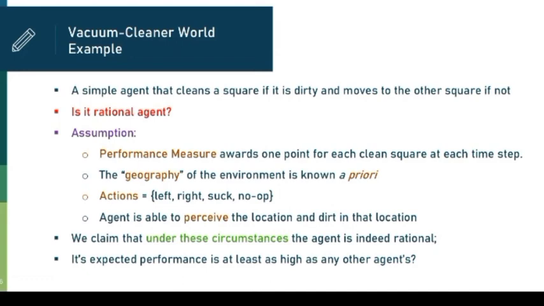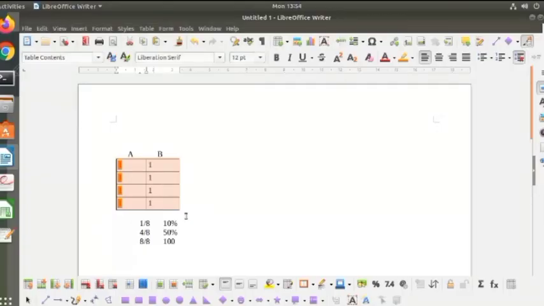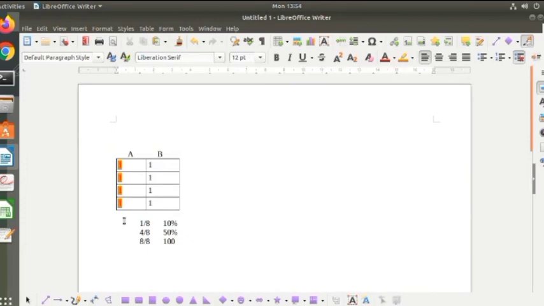So if you know the background, if the agent is knowing the environment properly, the task environment, the very important part is the task environment. For example, just now we said that there are two rooms A and B. A has 4 blocks and B has 4 blocks accordingly.